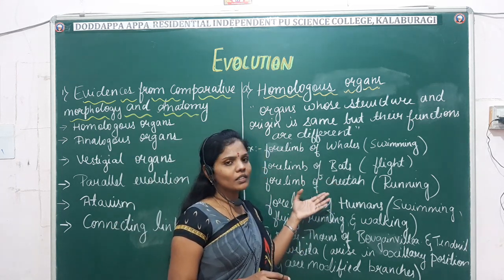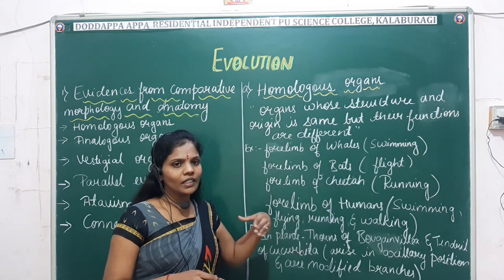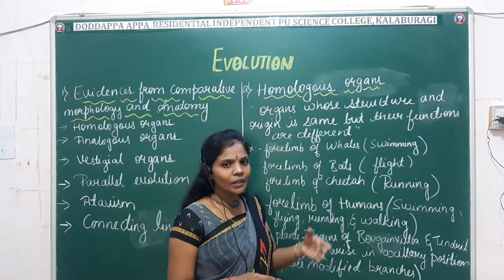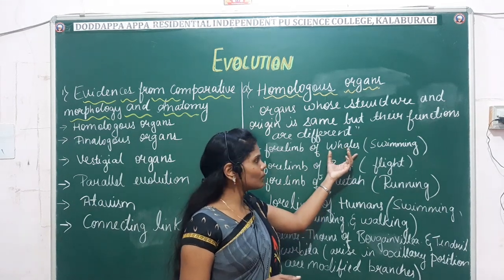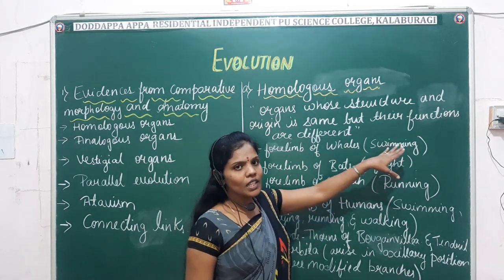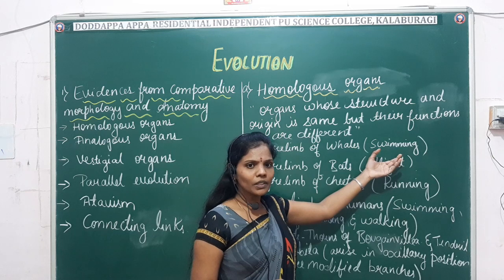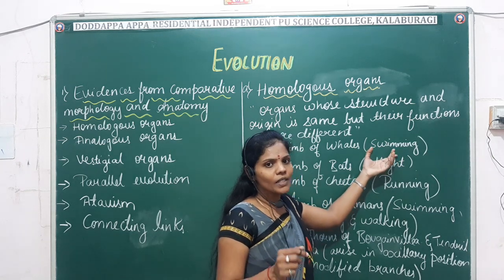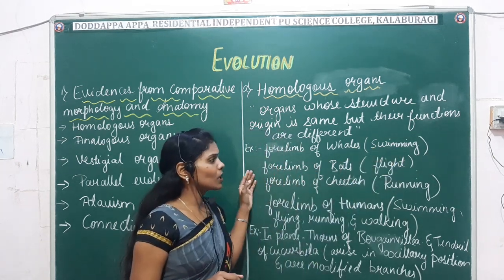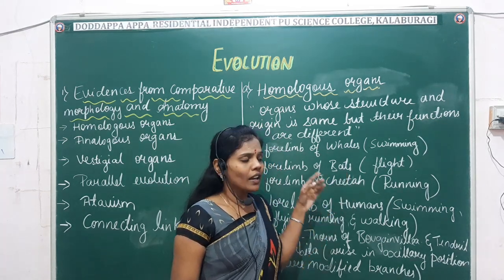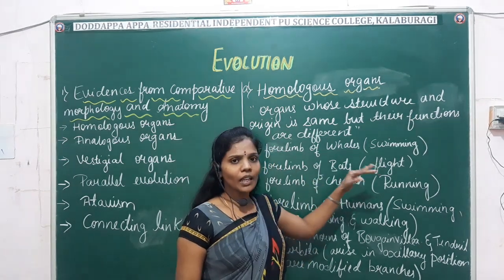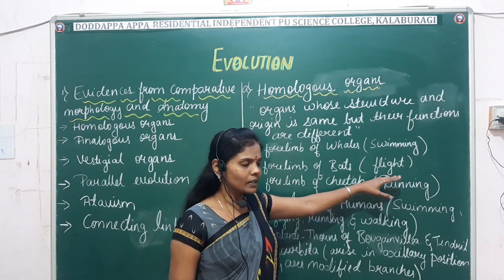Different animals have different modifications, that is, different functions adopted in their environment. For example, the forelimbs of whales have flippers, which help for swimming. The forelimbs of bats, which you have already seen, are adapted for flight.